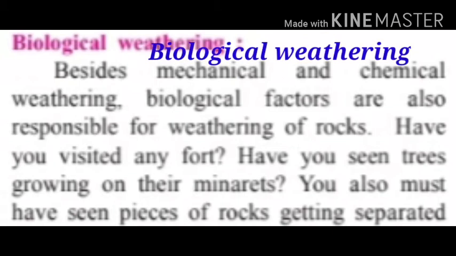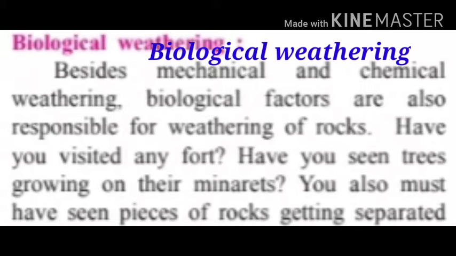Students, we have seen in previous videos mechanical weathering and chemical weathering. Mechanical weathering means a rock is breaking into small pieces without any change in their chemical composition. It's called mechanical weathering. Chemical weathering, the process of decomposition of rocks due to change in their chemical composition, is called chemical weathering. And now let's see what is biological weathering. Biological weathering which occurs due to human interference, due to the plants, due to the animals is called biological